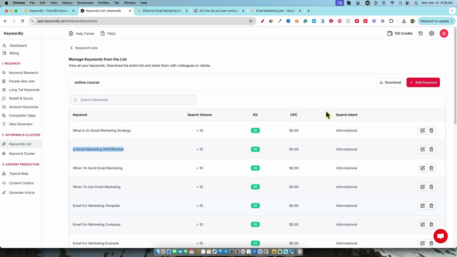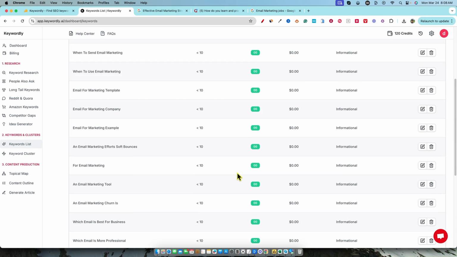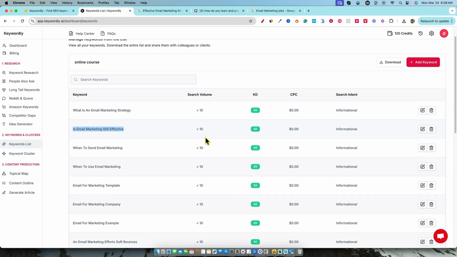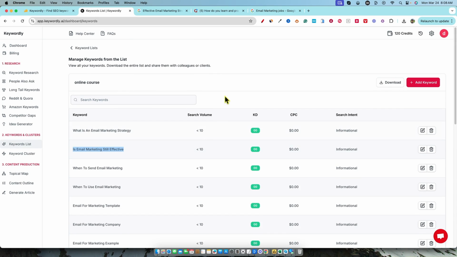Then we'd be able to cut our research time, not even by half, by like 75%. So instead of looking at hundreds of keywords right here, we would be able to see, okay, there are 6 keywords I want to go after, something like that. So we need filters. You can't create a keyword research tool and not give filters out, in my opinion, and charge people for that.